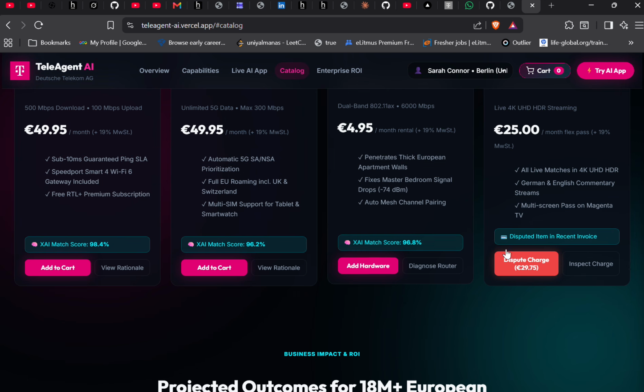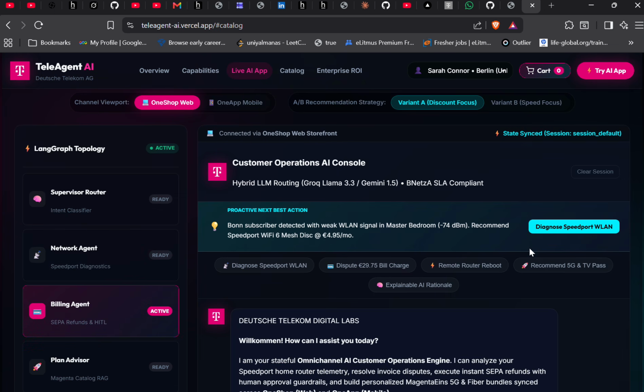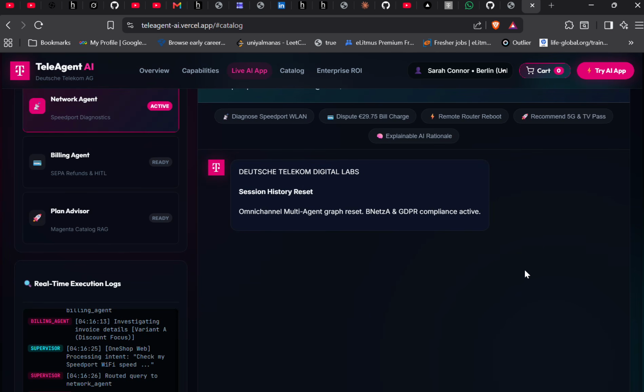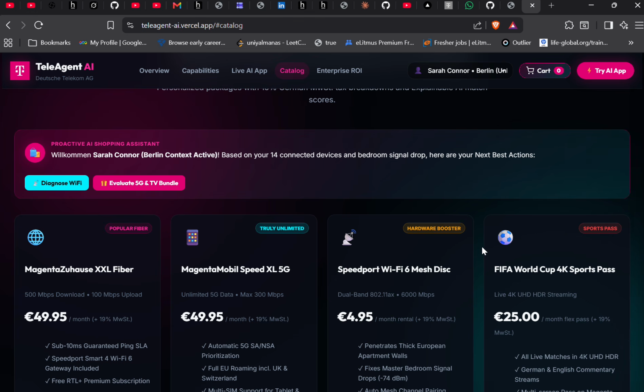And now it is a dispute charge. If I inspect the charge, it's giving me the billing agent. So the billing agent is doing tasks on our behalf. If I diagnose the Speedport VLAN, our networking agent will do it. So I will click upon clear session, so it will clear all the sessions up until here. So all the facilities are already there in our system.